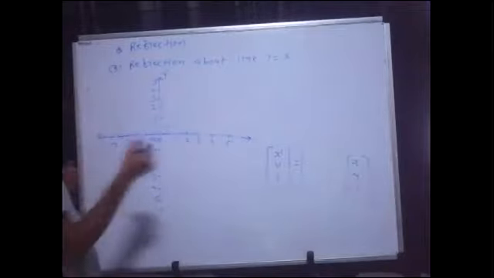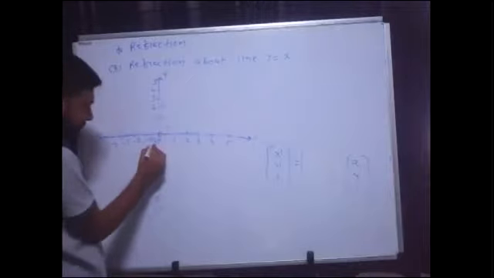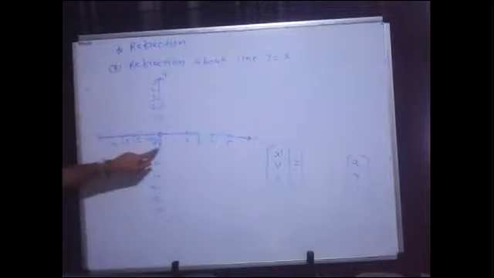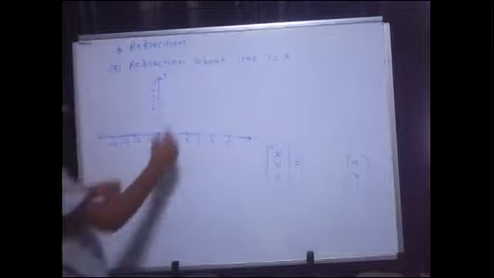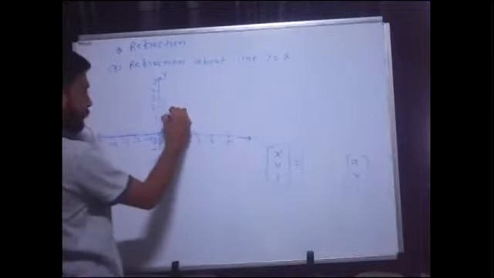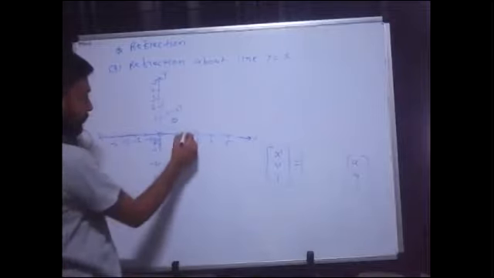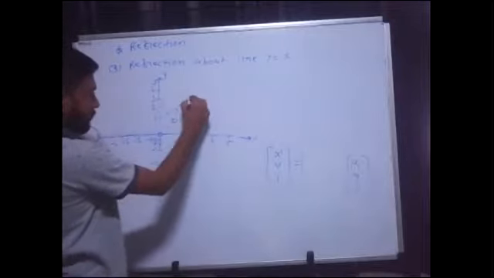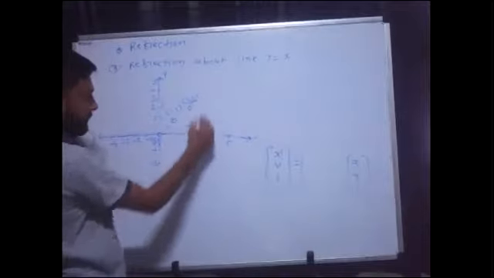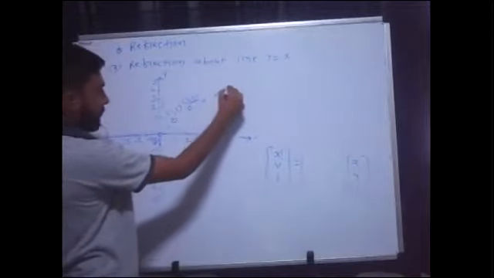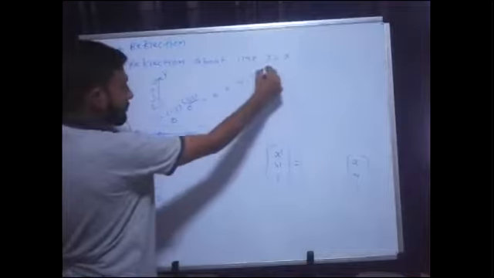See, let's say this point is 0, 0. This is x, this is y. X and y both are same. Now if I talk about this point, this is 1, 1. Again, x and y both are same. If I talk about this one, then I will get 2, 2. Then 3, 3, 4, 4, 5, 5, 6, 6, 7, 7, 8, 8.